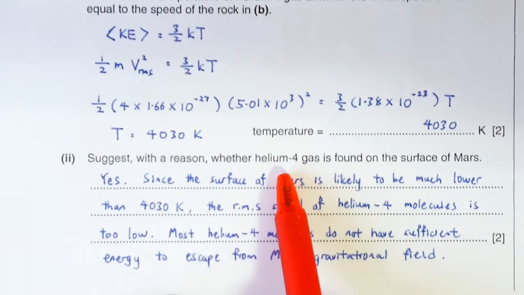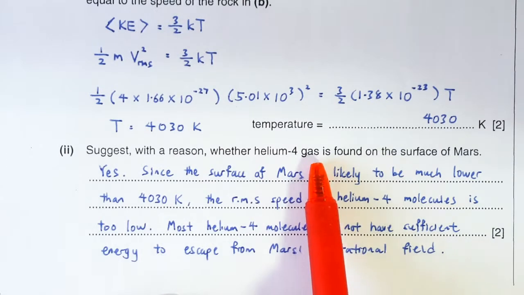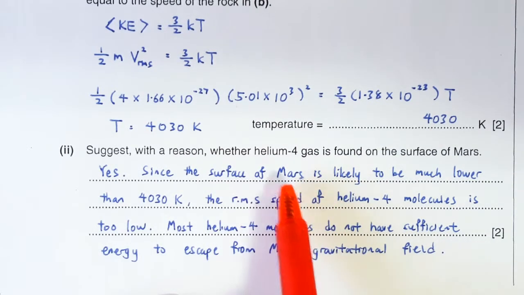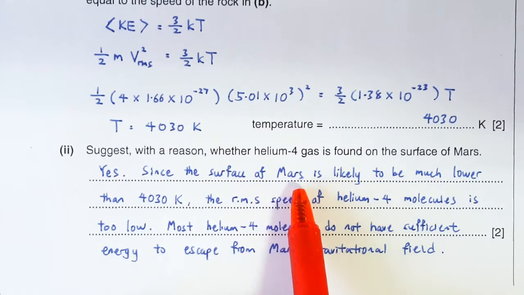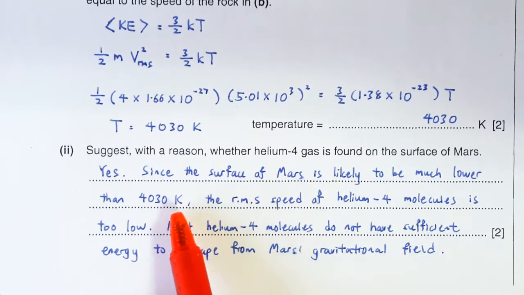So do you think helium-4 molecules can escape from Mars? It all depends on the temperature of the helium-4 gas on Mars, right? I do not know exactly what the temperature of Mars is on the surface, but 4,000 Kelvin just sounds way too high. It's too hot.